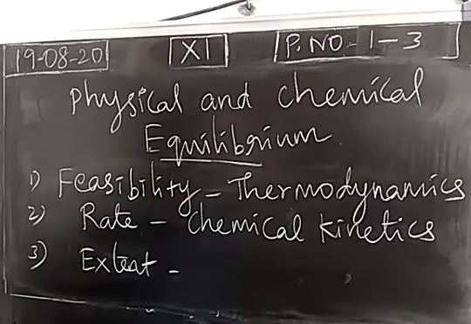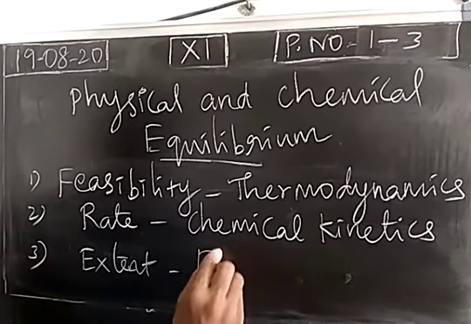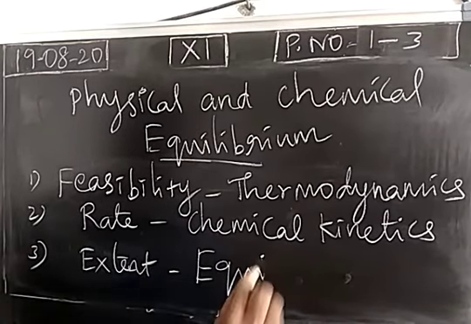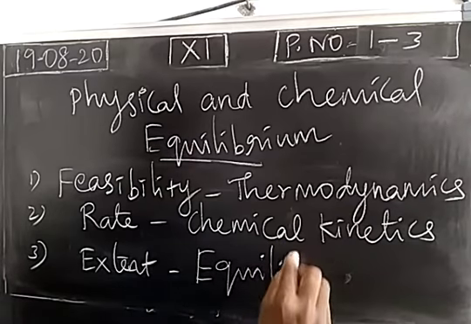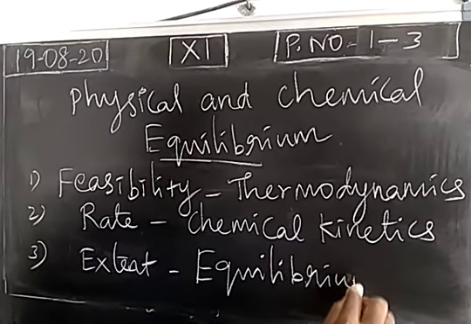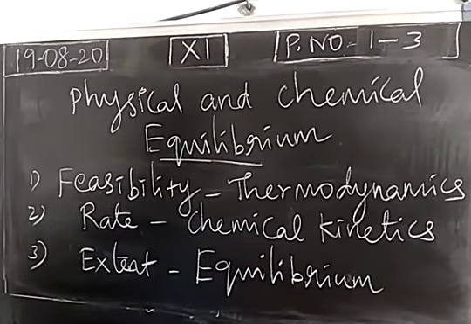So the reaction will take place to how much extent. So the extent of the reaction is predicted using the data obtained from equilibrium concept. Equilibrium is useful to find the extent of the reaction. Okay. So this is the role of equilibrium, which is used to find the extent of the reaction.